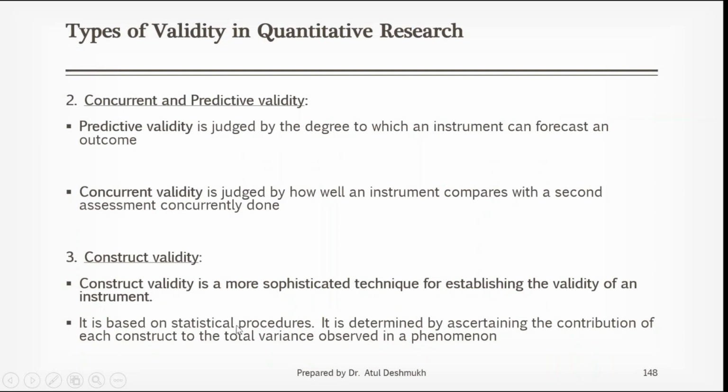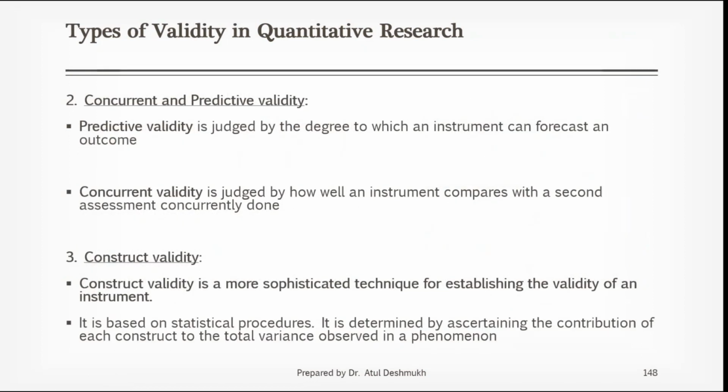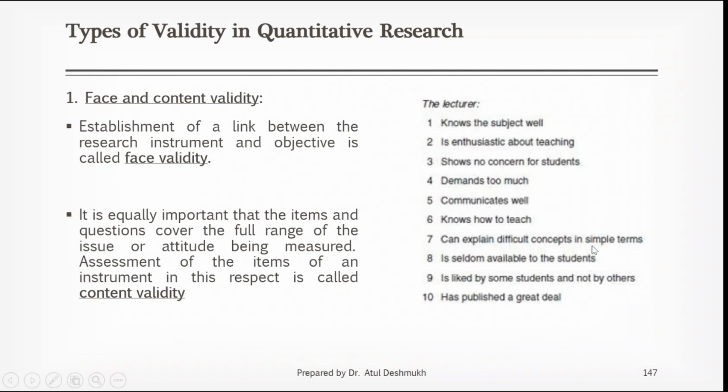It is based on a statistical procedure. It is determined by ascertaining the contribution of each construct to the total variance observed in a phenomenon. Now, just for the understanding purpose, because it is part of research statistics and factor analysis: suppose there are 10 items for this particular research instrument.